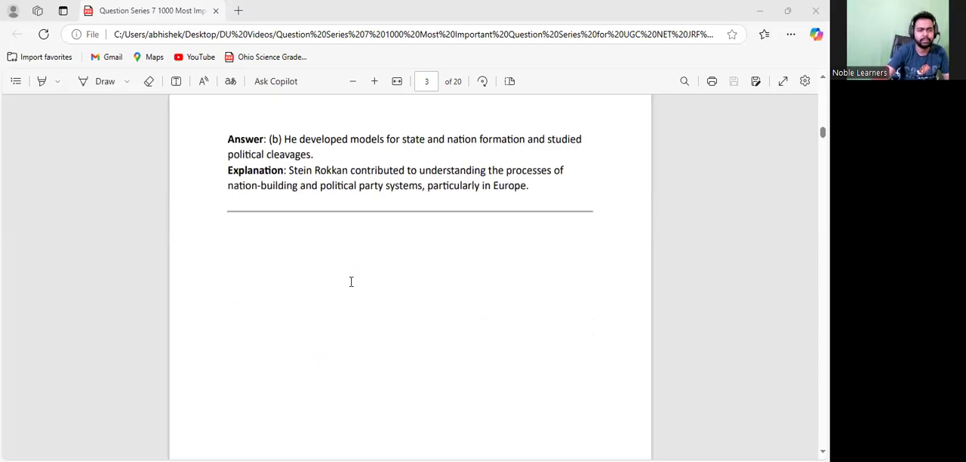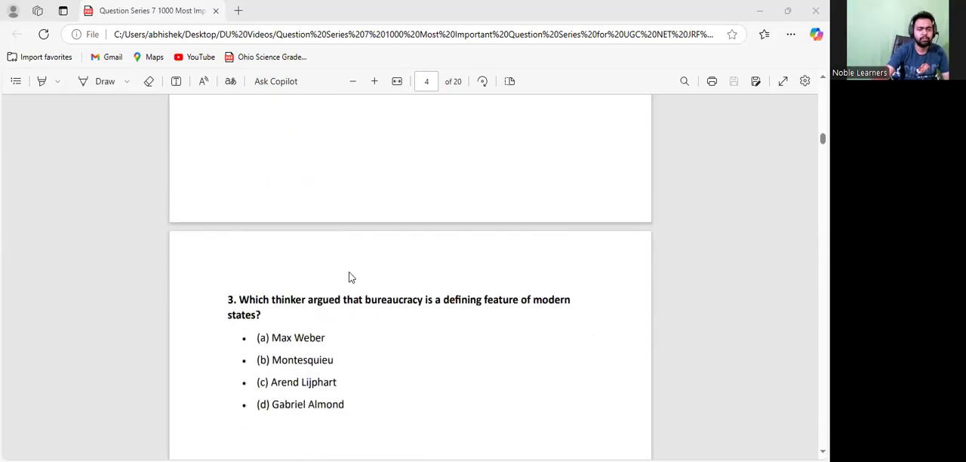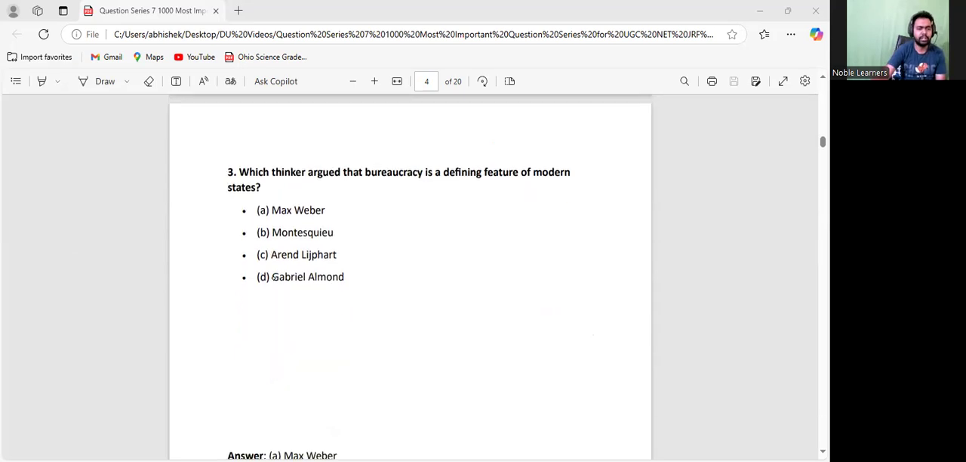Let us go to the next one. Now over here, which thinker argued that the bureaucracy is the defining feature of the modern state? Obviously the answer is very simple. The thinker is also associated with the ideal type of bureaucracy. The answer would be Max Weber. Max Weber is the thinker who said that bureaucracy is the most important feature of the modern nation states, right? This is what we need to understand. Let us go to the next question.